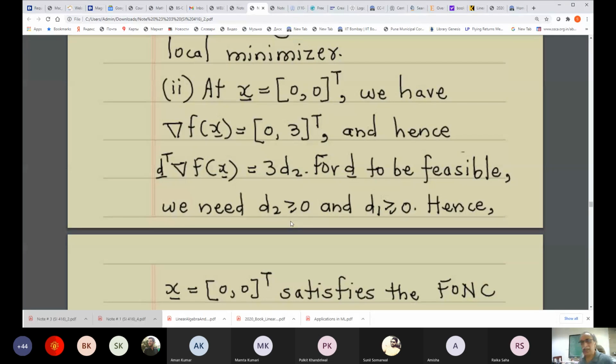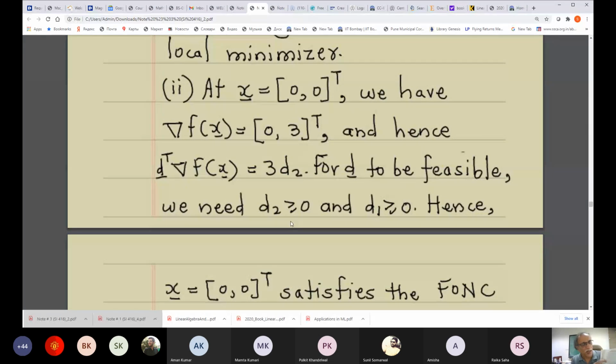Let me just show you this. These are the level curves, or level sets, of the function under consideration. Then you have x1 greater than or equal to 0 and x2 greater than or equal to 0, and (0, 0) lies here, at the origin.